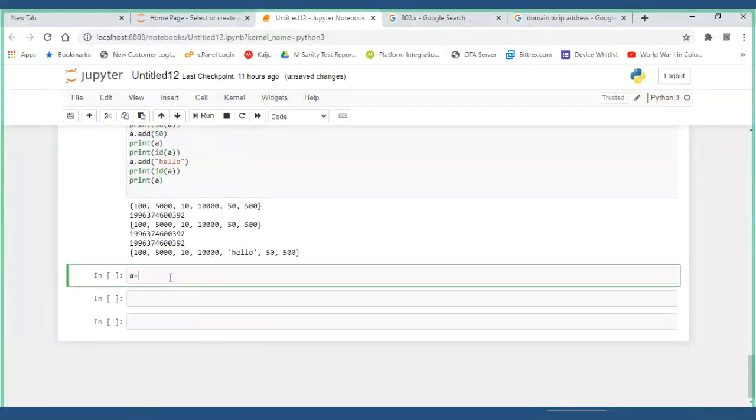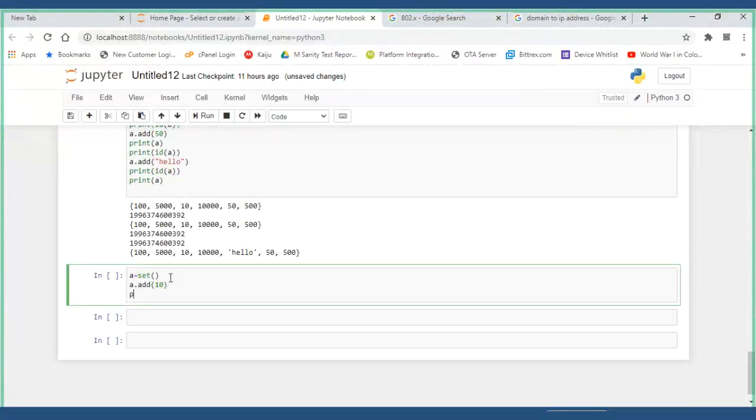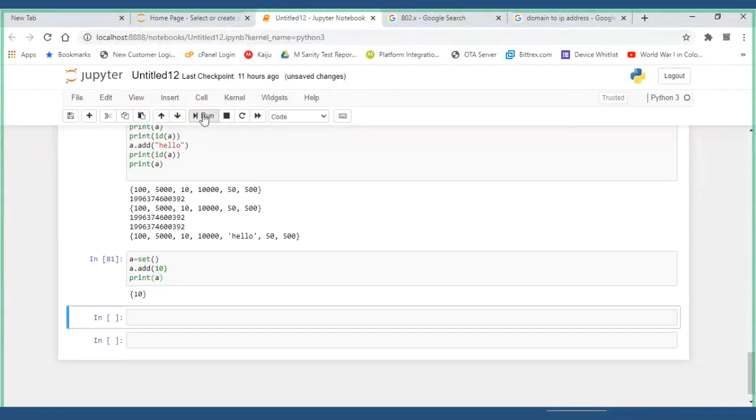A is equal to set, an empty set you have taken. Now, adding an element, what do we have to do? A dot add, correct? Some 10 I have taken. Print A. Now I'll have the value 10 in the set. Till here it is clear, right, guys? Yes, sir.